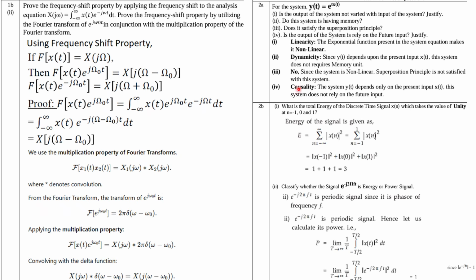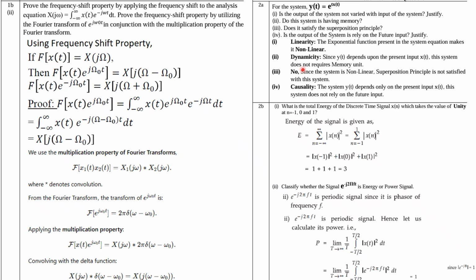And another one here: in the system, y(t) is equal to t x to the power t. So here we have to check linearity, dynamic, and causality, all these things. From the system equation itself, the exponential function present makes it non-linear, right? So t is there. If we can remove the t, then this will be linear, right?